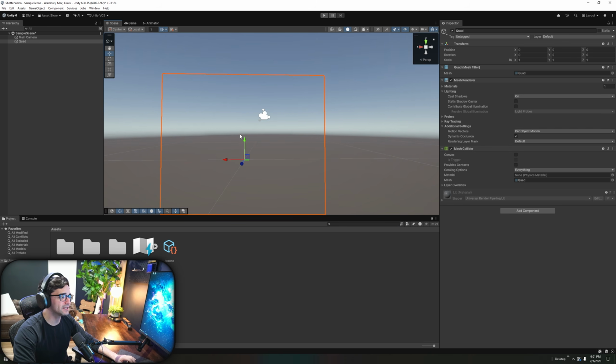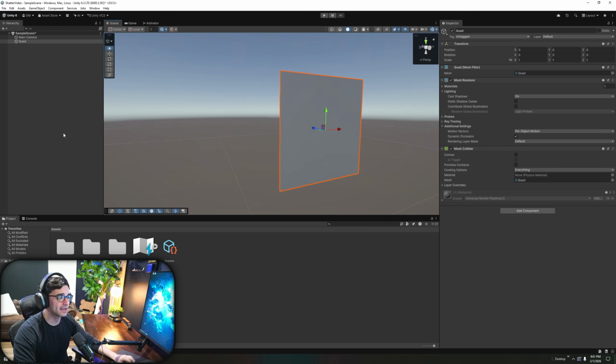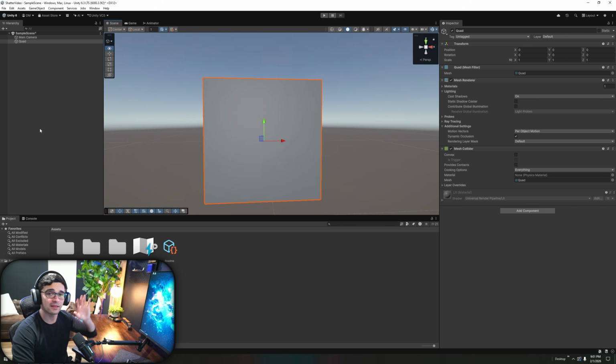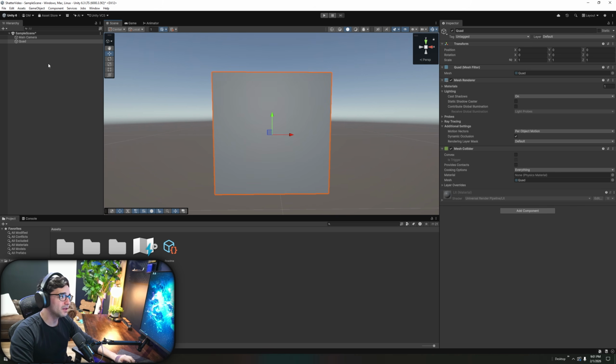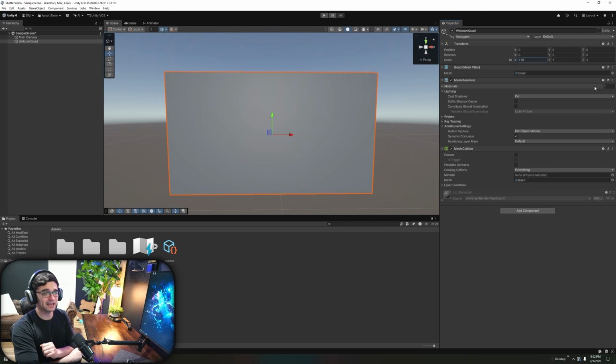So a quad, as you can see, is an object I can see through, but I cannot see through it on this side. They're one-sided. This is the side we want. The first thing I'm going to do with this quad is hit F2 and rename it Webcam Quad. That way I know what it is and there's never any question, right? From there, I need this to be 16 by 9. So if I go to the Inspector, Transform, Scale right here, I'm going to change the x-axis to 1.78 and that's it. And now it'll be 16 by 9. For you math nerds, I know it's not true 16 by 9, but for what we're doing today, it's good enough.